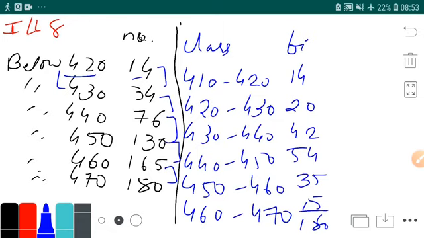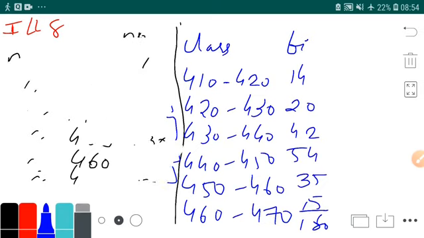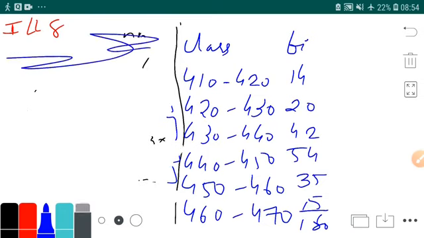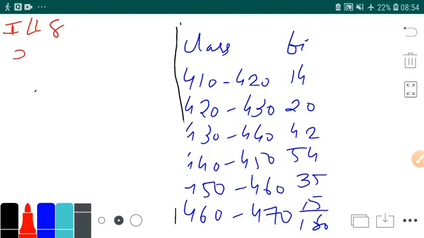Now what I'll do, I'll find the xi. Let's find the xi. Okay, we'll write xi here. In xi, we'll be taking the mid values.